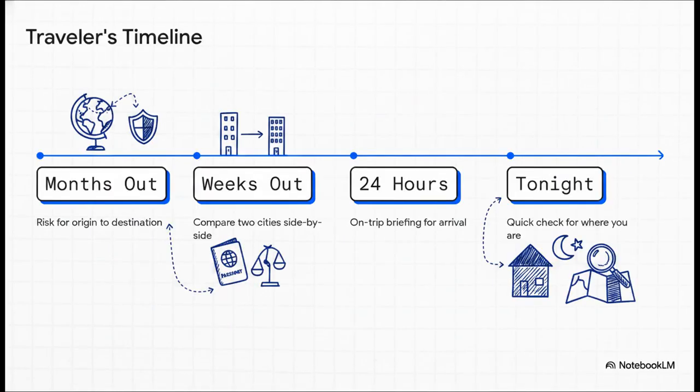So let's look at how this actually plays out across your entire trip. Think of this as the traveler's timeline. You don't just use this thing once and forget about it. During the planning phase, you can check the overall risk from your origin to your destination. In the deciding phase, you can compare two cities side by side to see which makes more sense for your trip. Upon arrival, you pull an on-trip briefing for the next 24 hours. And when you're finally on the ground, you can do a quick situational check for the specific city you're sleeping in tonight. It adapts to literally wherever you are in your travel journey.